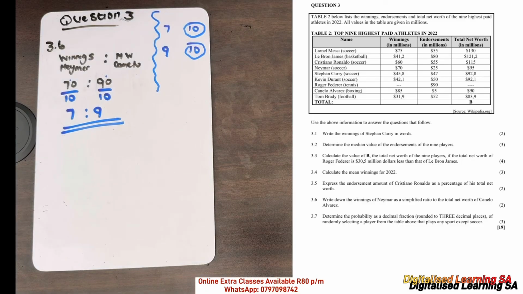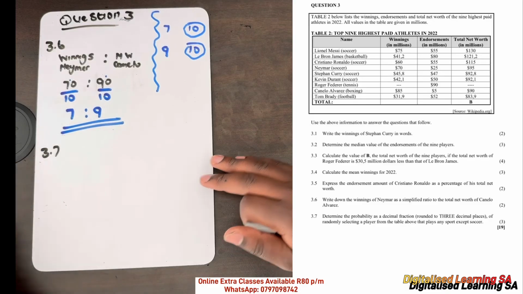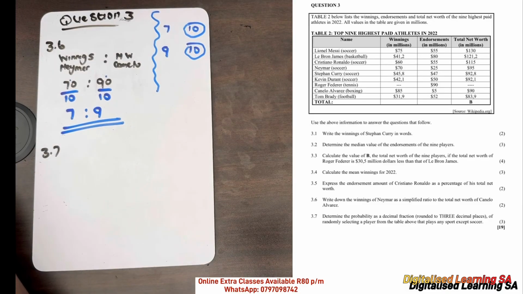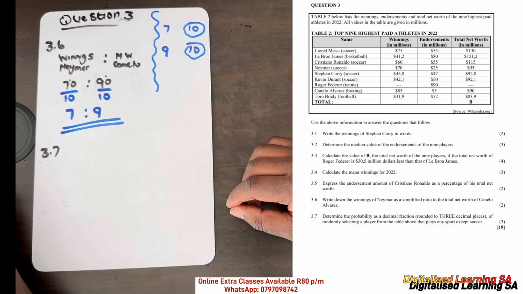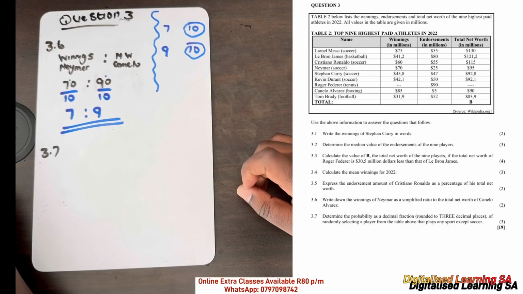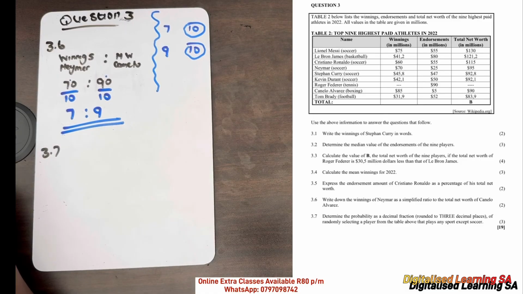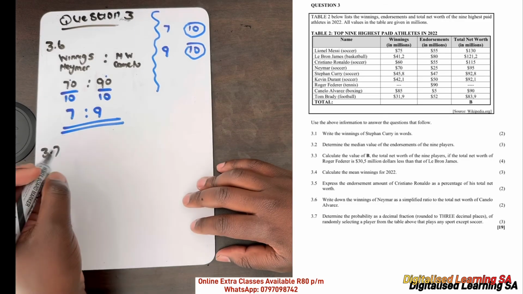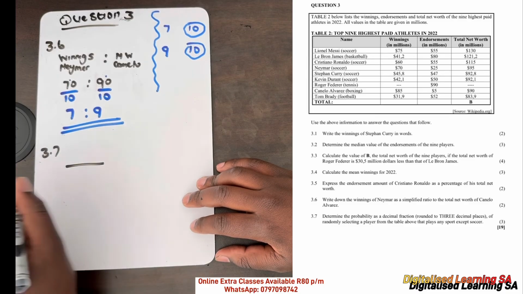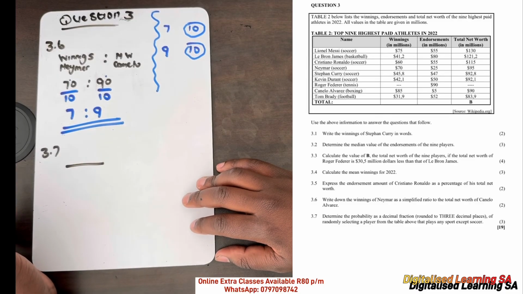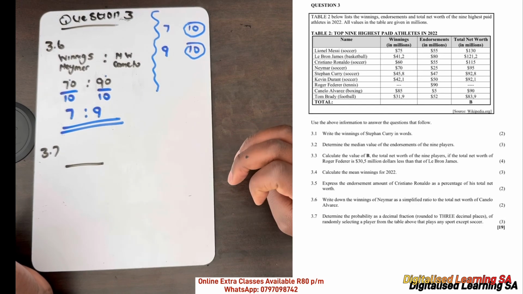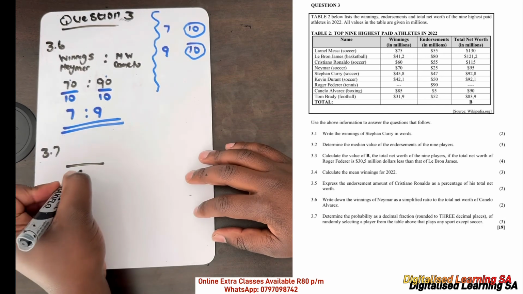Now let's move to the next question, which is question 3.7. This is the last question. It says determine the probability as a decimal fraction, rounded to 3 decimal places, of randomly selecting a player from the table above that plays any sport except soccer. If we are determining the probability, we need to divide by the total, and in this case the total will be the total number of athletes, which is 9.